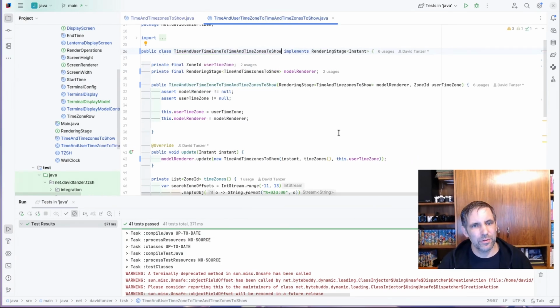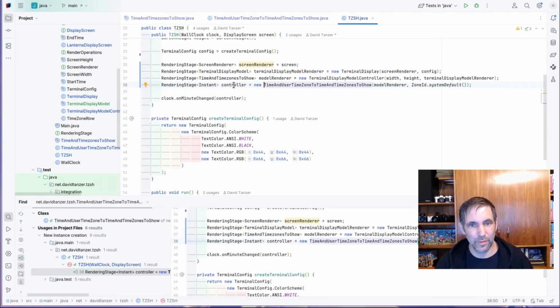Now I've called it for now time and user time zone to time and time zones to show. That's a mouthful, but it's a complete and honest name for this. And yeah, we'll hopefully find a better name in the future. And now IntelliJ did not ask me to rename other stuff too, so I'm gonna have to look through where it is used and do that manually.